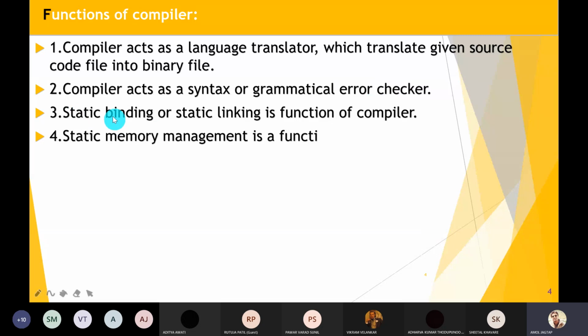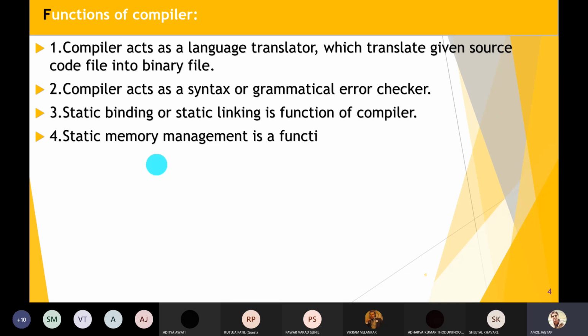Next one is static binding. Static linking is a function of the compiler. What is meant by static binding or linking? A function call is bound to its function definition.